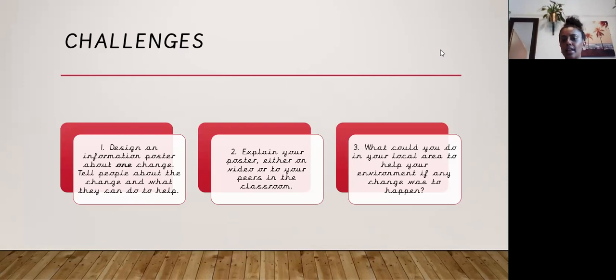So that's a lot of information given to you. What I want you to focus on today is challenge number 1. Design an informational poster about one change. Tell people about the change and what they can do to help it. Out of those 5 changes, which I can go back to at the end to recap, choose one of those changes and make a poster on it. Task number 2 is to explain your poster either on a video or to your peers in the classroom if you're currently in school. And number three, what could you do in your local area to help your environment if any change was to happen? Have a think of something that could change in your area and what you could do to help that change.